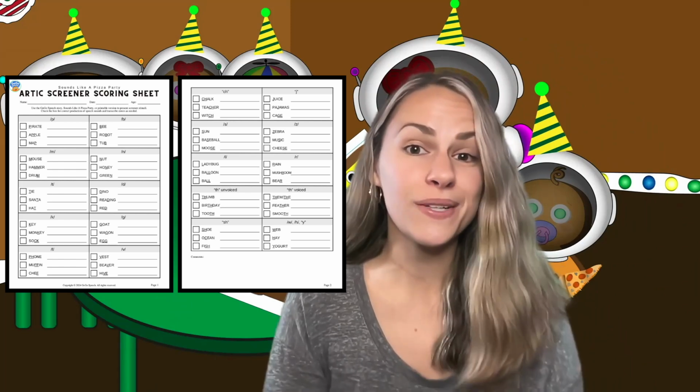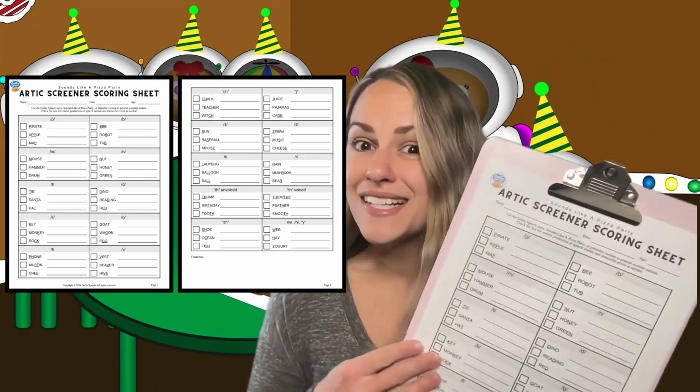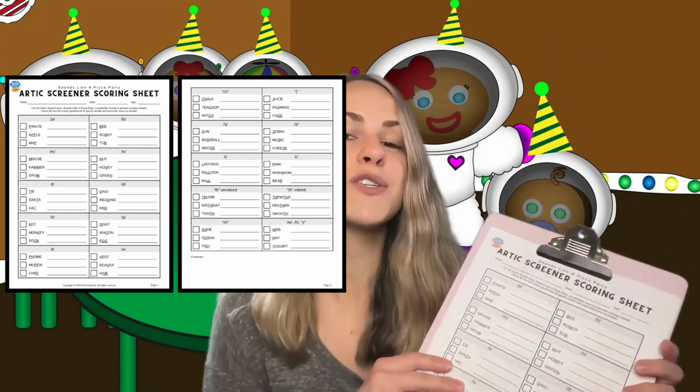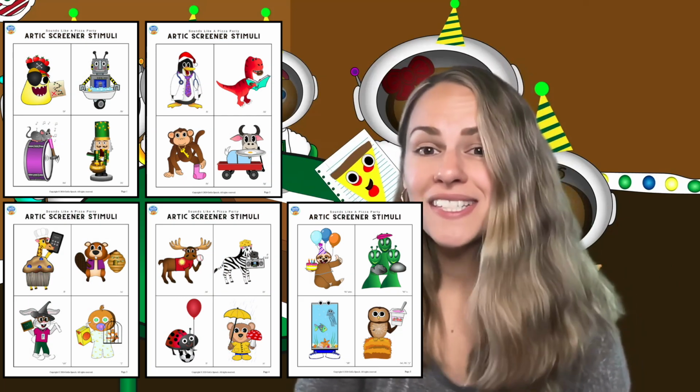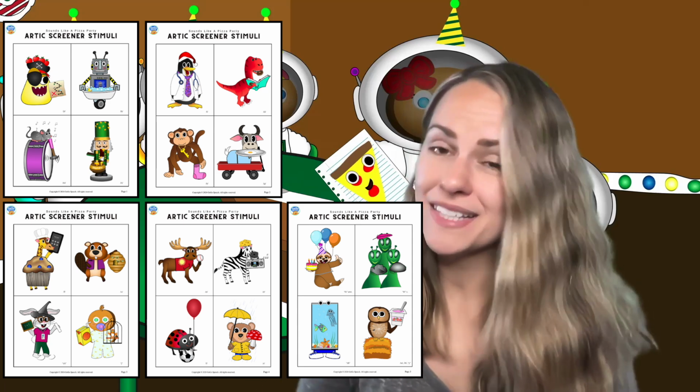These printables can be used in person or they can be emailed over to the grown-up to be used during virtual sessions. The first PDF is an Artic Screener scoring sheet printable. So you're going to use this if you're using the story as an articulation screener with your kids. So this is where you can mark your child's speech sound errors and transcribe production throughout the story. The next one is the Artic Screener Stimuli, which is a printout of all of the characters that arrived at the gingerbread man's house in the dream.